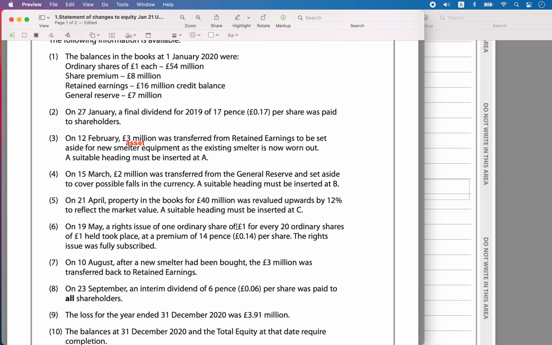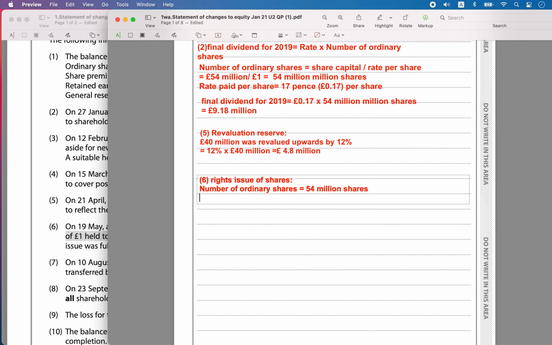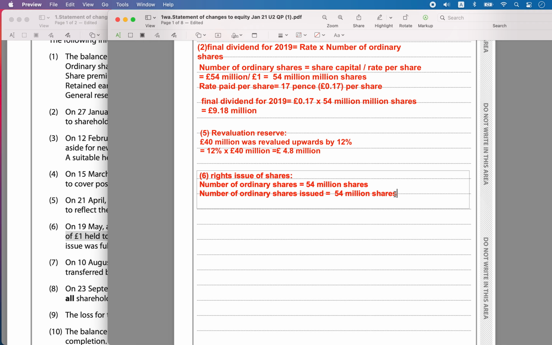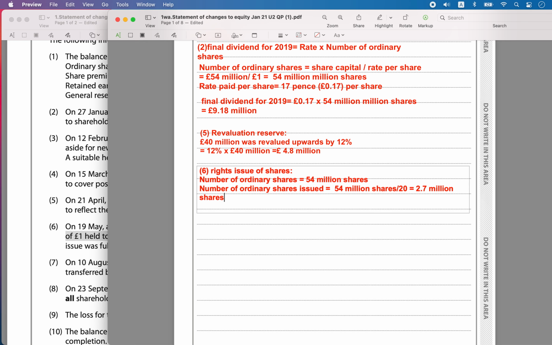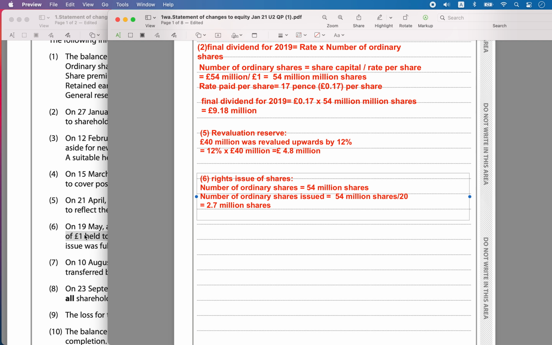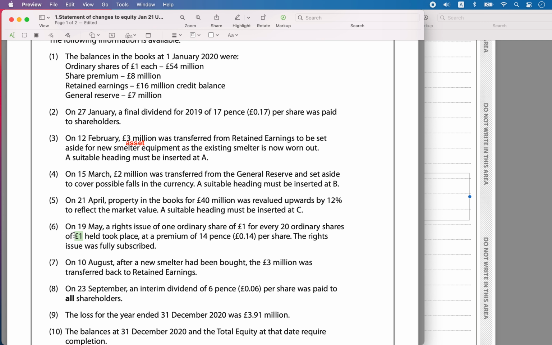Now we have to see how many. For every 20 shares held, 1 share is issued. So the number of ordinary shares issued will be equal to 54 million divided by 20. That is going to be equal to 2.7 million shares. So the number of ordinary shares issued will be 2.7 million.